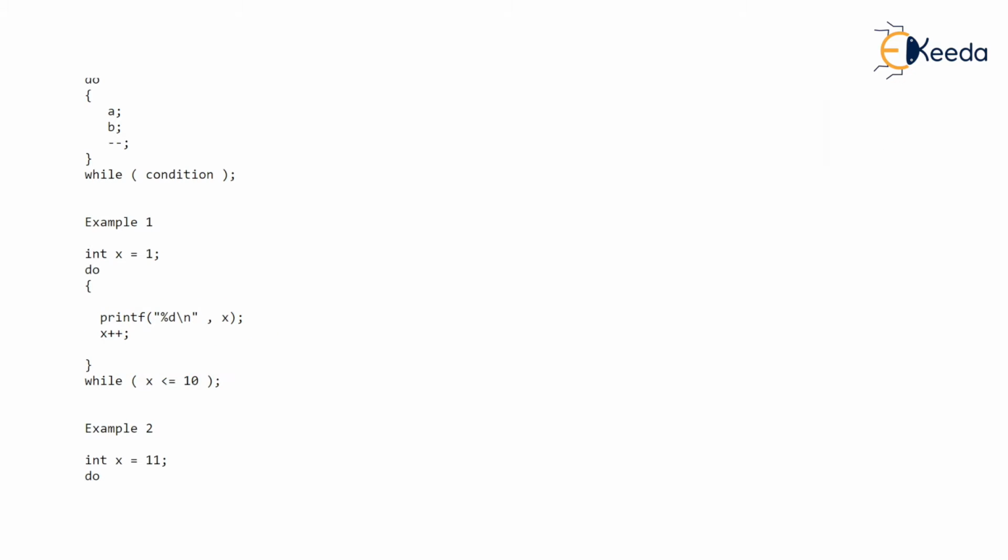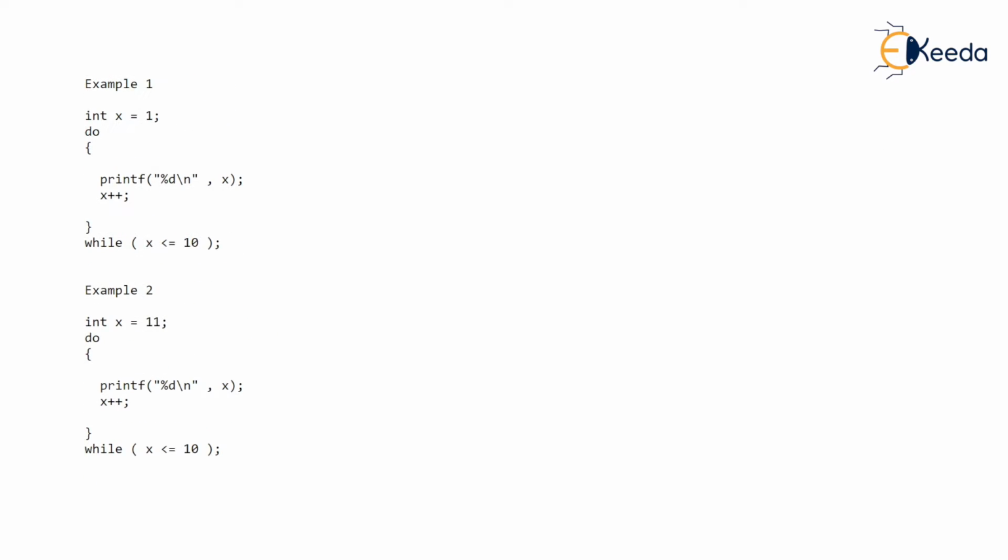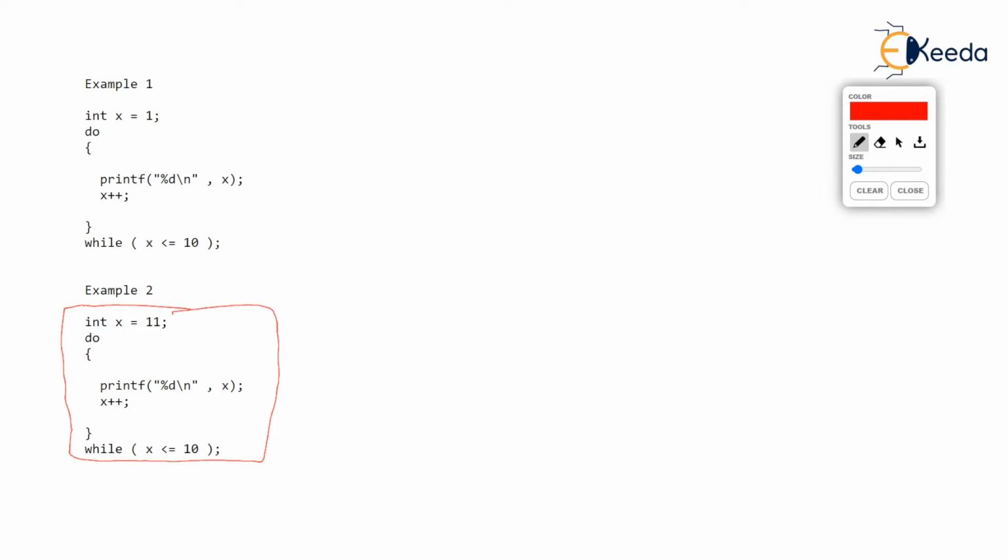Okay, let's see what is the output of this. Example 2 is given here. Check yourselves what is the output here. Now if you run this, x is initially 11 and then do is reached. When do is reached, it has nothing to check here. It will just do it.